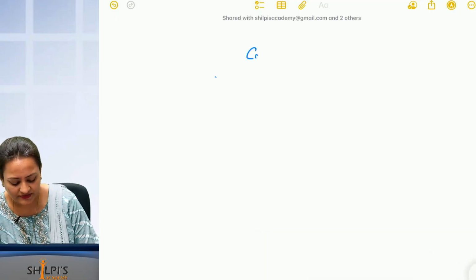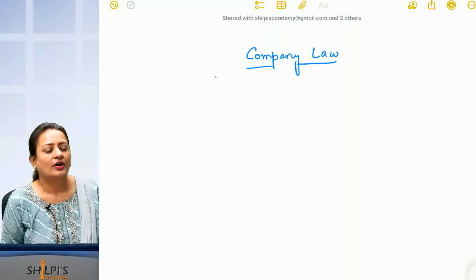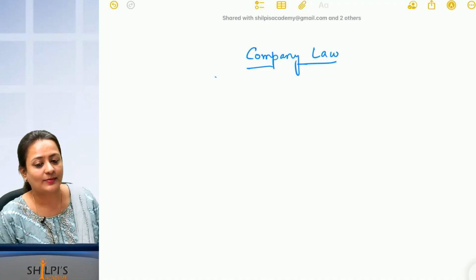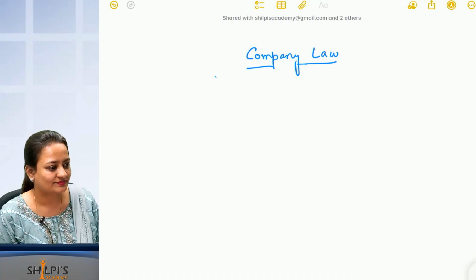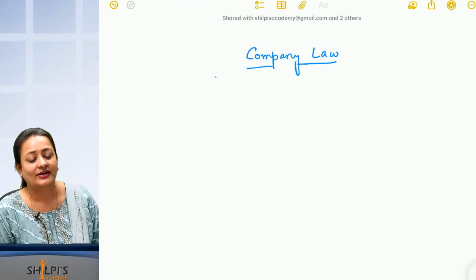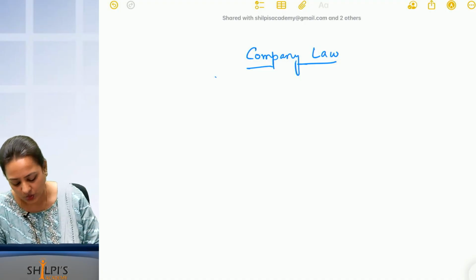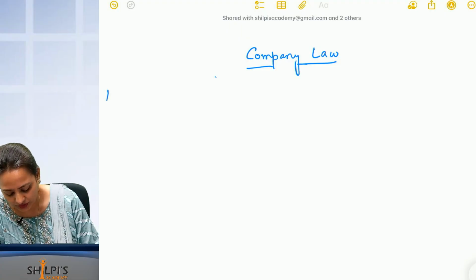What is the name of the subject? Correct. Why am I not saying Companies Act? Is the name of the subject Companies Act? No, right? The name of the subject is Company Law. So what is the difference between law and act?